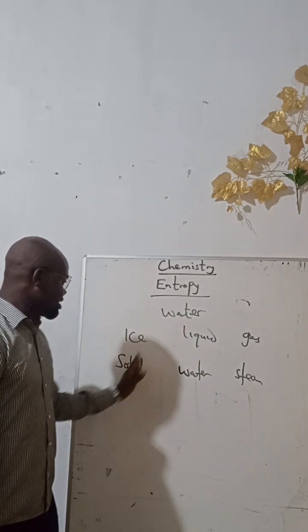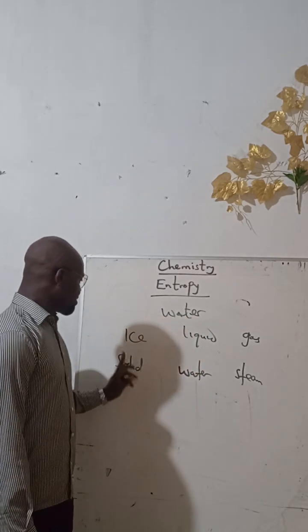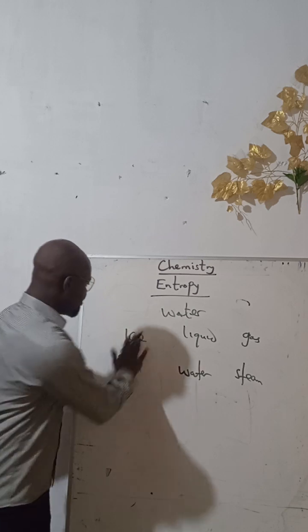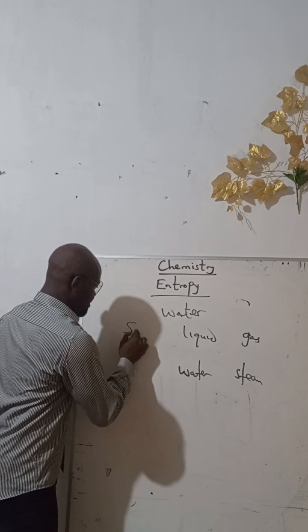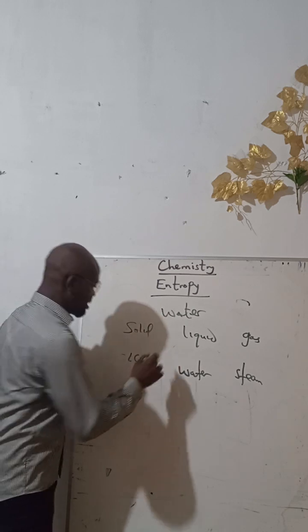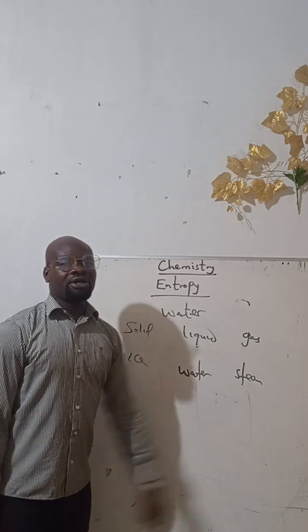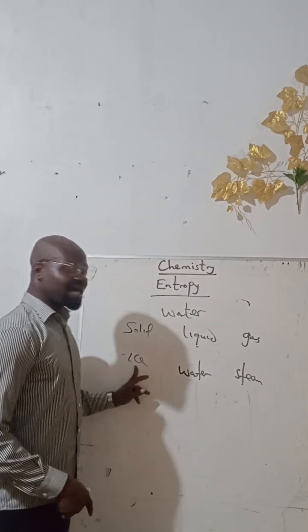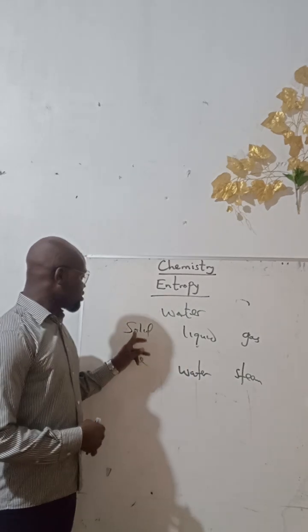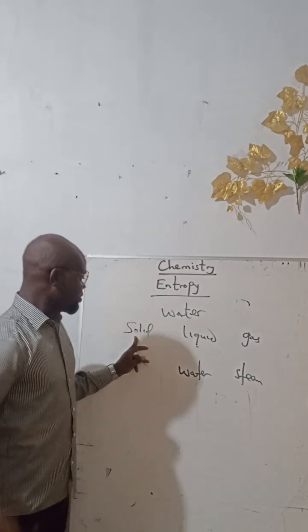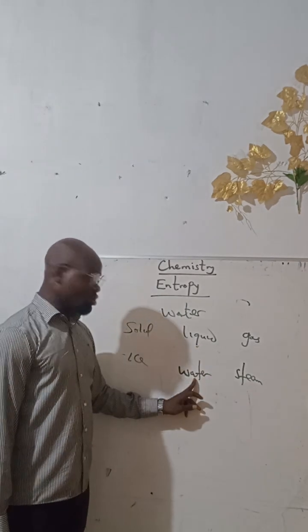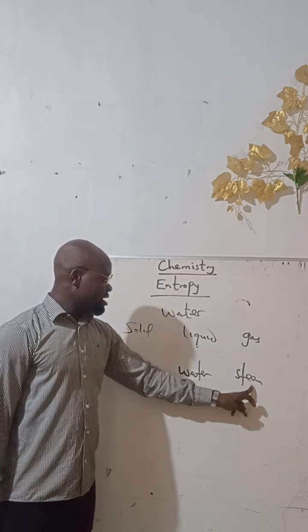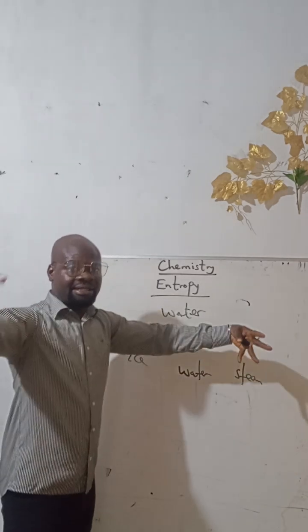So we have solid. Ice is solid. Okay, let me put it this way. We have solid, that's ice. So solid, liquid, and gas. Ice is in solid form. That means ice has the lowest entropy. Solid state has least entropy, followed by liquid, that's water. Then steam is a gas, so it has the highest entropy.